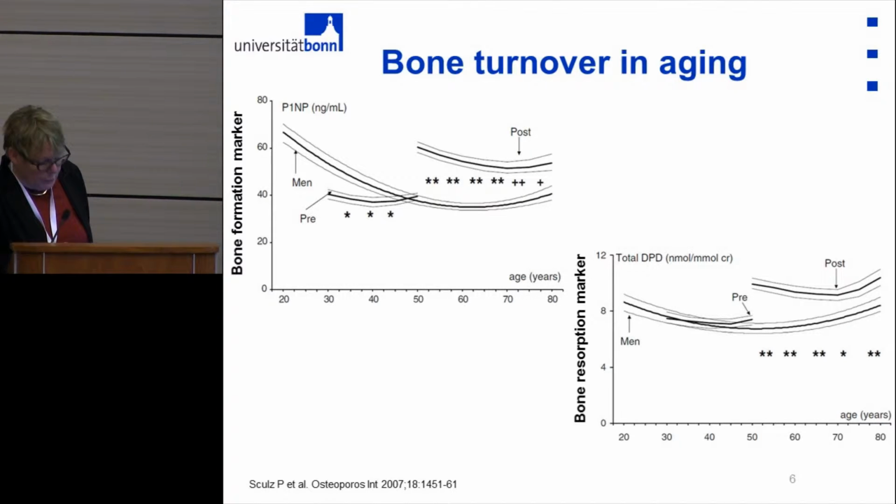Looking at the bone resorption markers, you see in men that there is an increase with aging, so a decrease in bone formation and an increase in bone resorption markers. And you see again after menopause in women also that increase in bone resorption markers, and in balance the increase in bone resorption markers in postmenopausal women is much higher than the bone formation, so that's the reason why there is a decrease in bone mineral density.